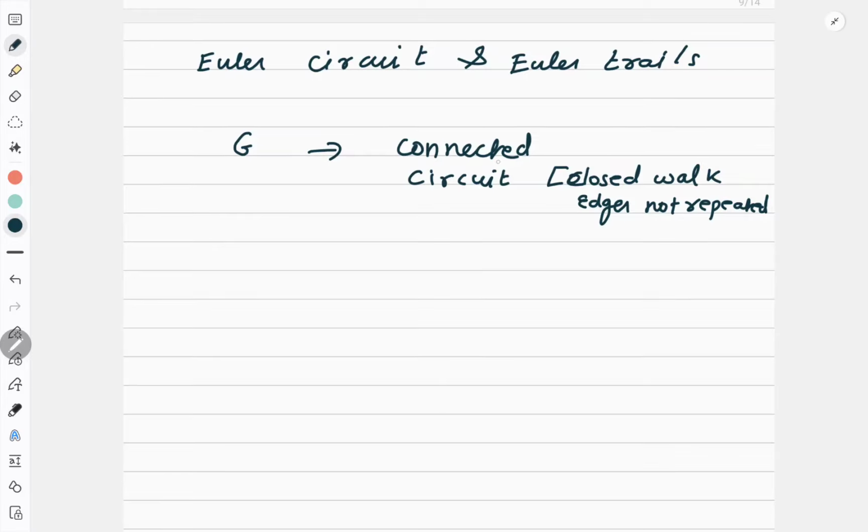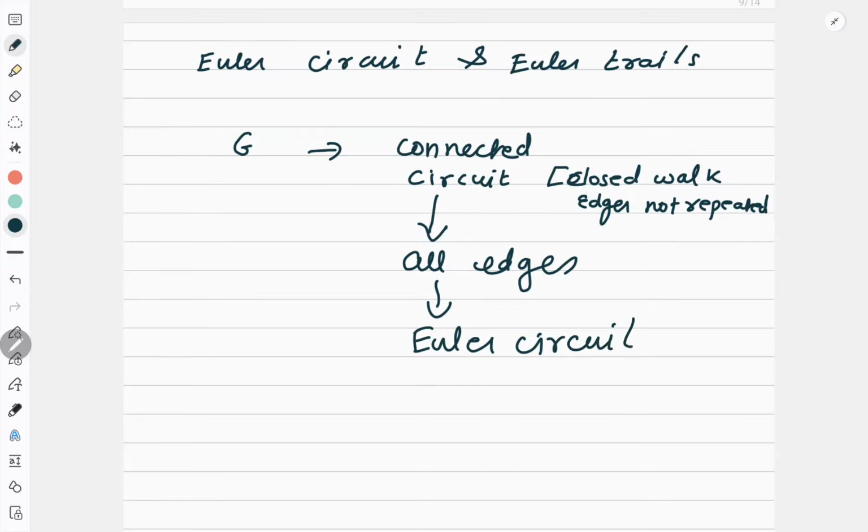So G is a connected graph and there is a circuit in it. Okay, what type of a circuit? Which contains all edges. Then it is called Euler circuit, right?